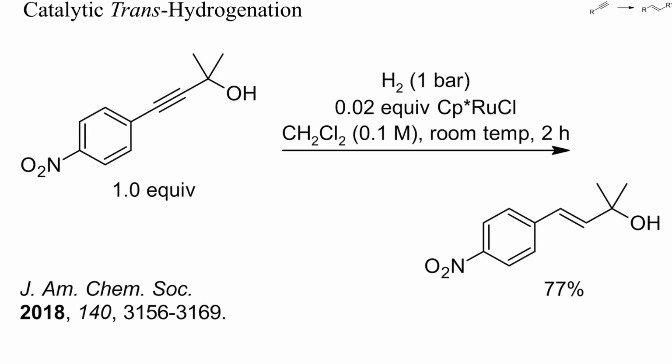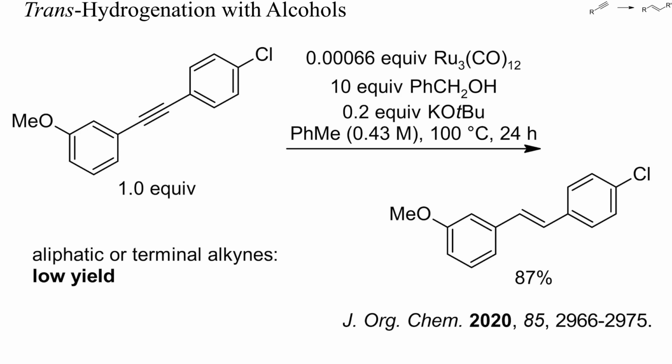This is an example of homogeneous hydrogenation with a soluble ruthenium catalyst, mainly yielding a trans-styrene. No hydrogenolysis of the carbon-oxygen bond occurred, and also the nitro group remained unchanged. With an excess of benzyl alcohol and 20% of potassium tert-butoxide, diaryl alkynes can be reduced to trans-stilbenes, as shown here. A small amount of ruthenium carbonyl and a high reaction temperature were also required. Unfortunately, with aliphatic or terminal alkynes, the yields were much lower.